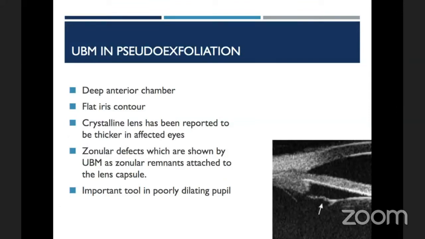Moving on to the role of UBM in pseudo-exfoliation. So what we are expecting is a deep anterior chamber and flat iris contour. The deposition of pseudo-exfoliative matter can be seen, but the most important role here would be in cases of PECs where the pupil is small and does not dilate. So the assessment of zonules becomes difficult. In these cases, the broken zonules will be visible as small zonular remnants attached to the lens capsule.